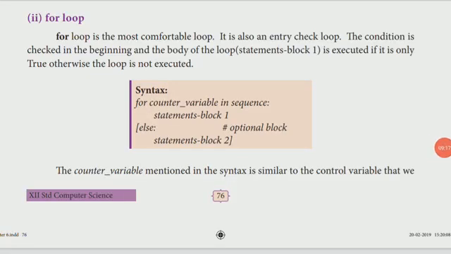Now we can see the next loop, that is the for loop. This is the most comfortable one, because usually the while loop will confuse us a little bit, and in the for loop we don't get confused anywhere. We can give the statements. Here, in the for loop also, first it will check the condition, then only it will do the process, in both the while loop and the for loop.